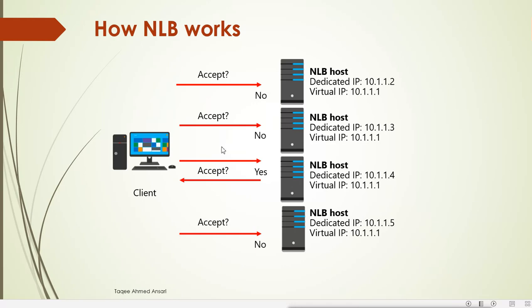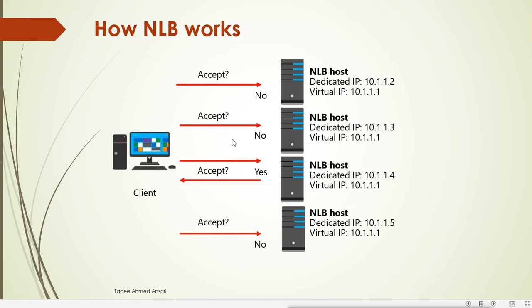Now if some server is not able to accept the request, suppose this server has the preference but is not able to handle the traffic because it is fully utilized, then the traffic will go to the other server which is not utilized. And if this server also has a lot of load, then the traffic will go to the next server, and if that server is not fully utilized, then it will accept the request and send the reply.